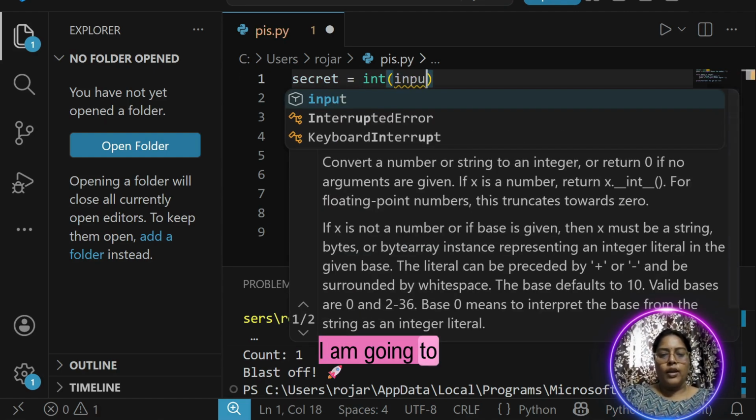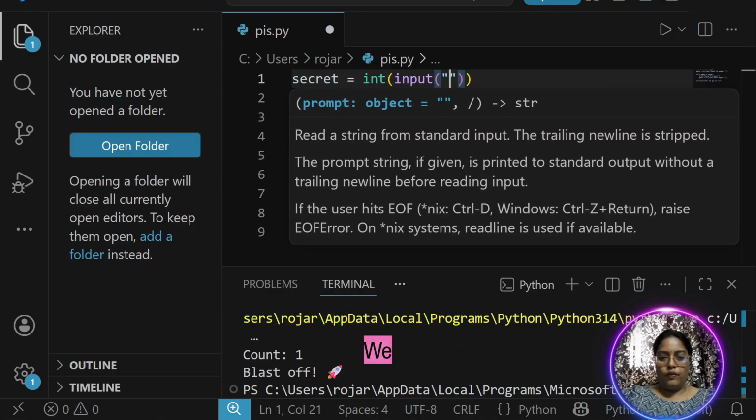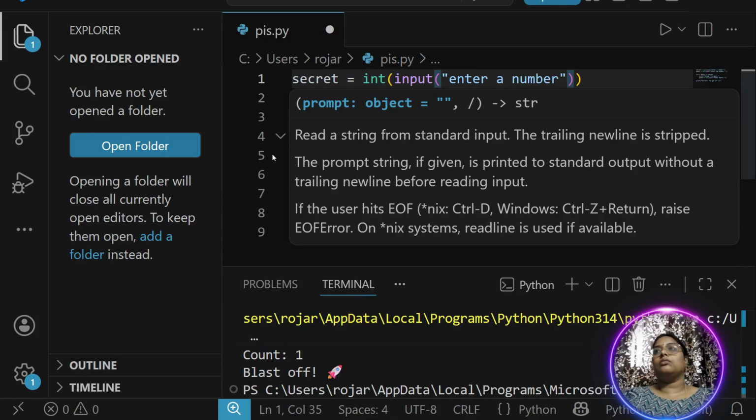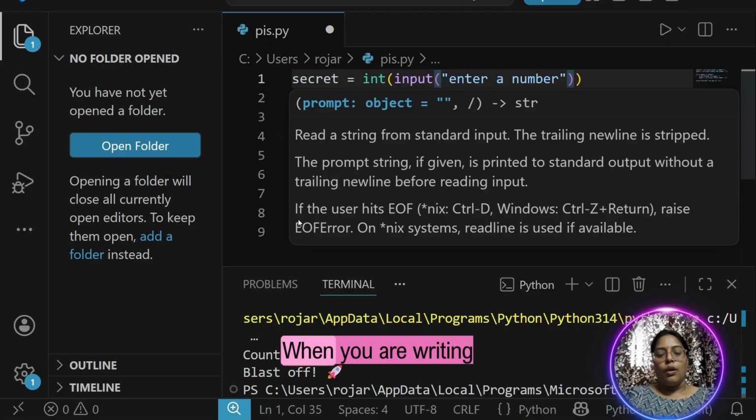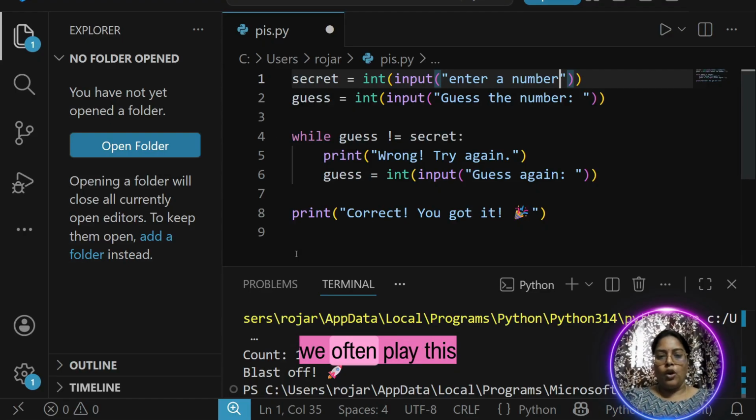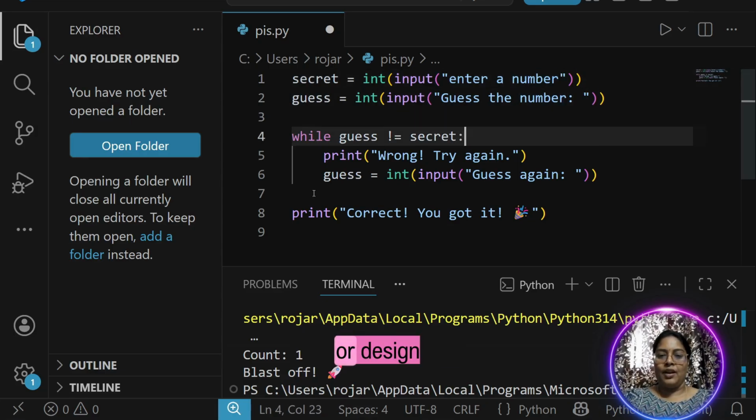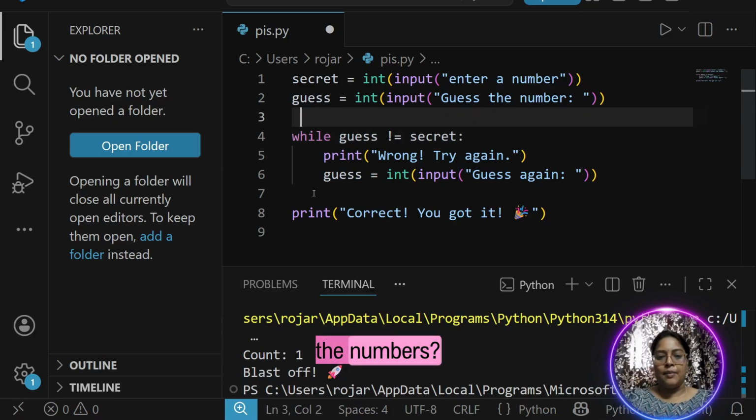So I'm going to design a code. We often play this game, no? Guess the number. When you are writing a piece of code, we often play this game called guess the number. So shall we design a game for guess the numbers?